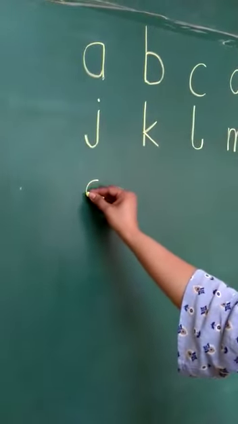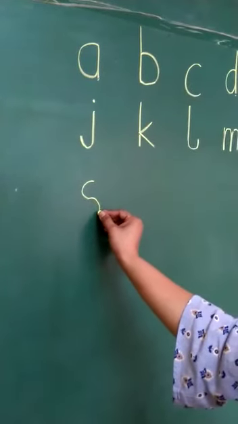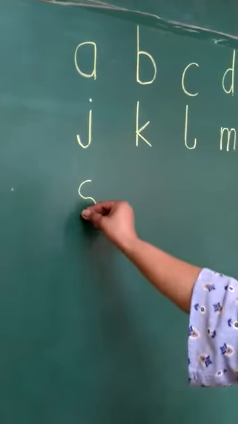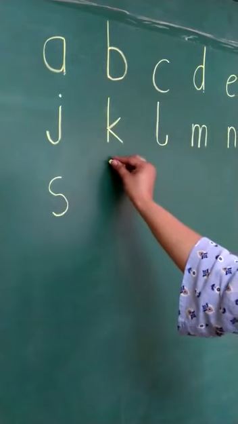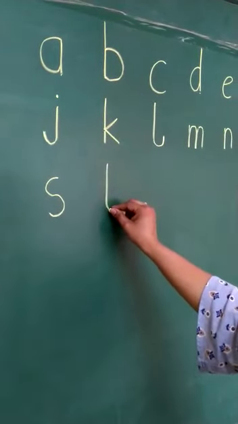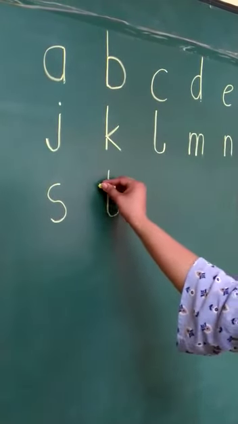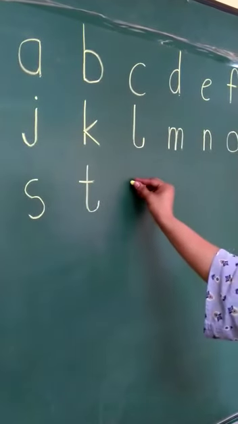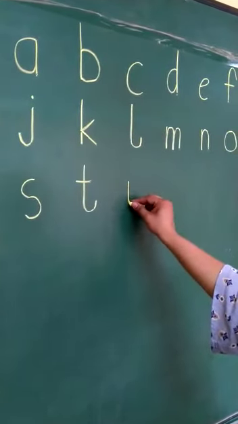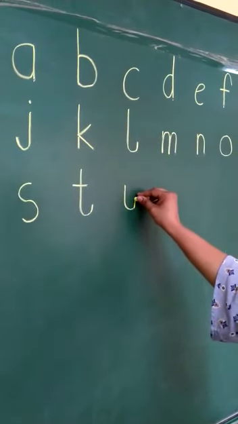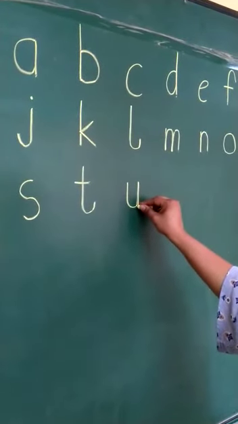Half around, again half around. S. Standing line down, turn up a little and a cut. T. Standing line down, turn, go up, come down and stop.